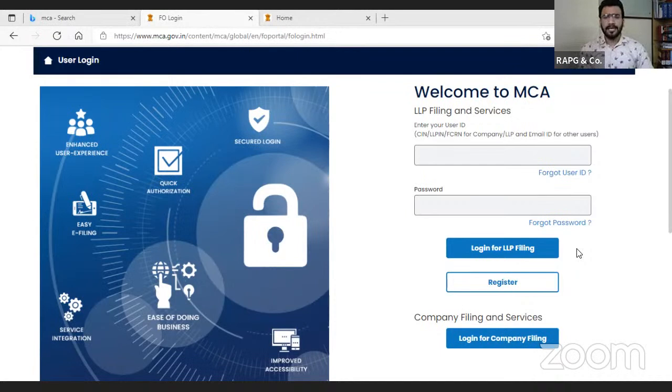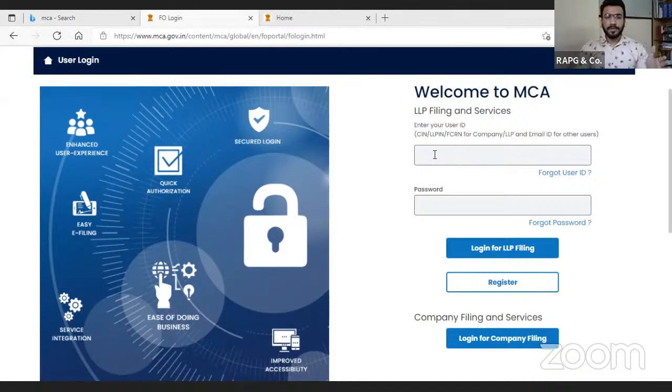Now the second thing. There is a question which I am receiving from so many professionals in our WhatsApp group, Gyan group, for the last 2 to 3 days: whether the old login ID or password we can use for the login on the V3 portal. First thing, if you have any old MCA login ID password for the company filing, you can use the same. There is no issue. We have tried that. But now the question arises, whether for the LLPs, for the login on the V3, we can use the old ID and password. Definitely right now the MCA site is not working properly, so we are not able to try that.